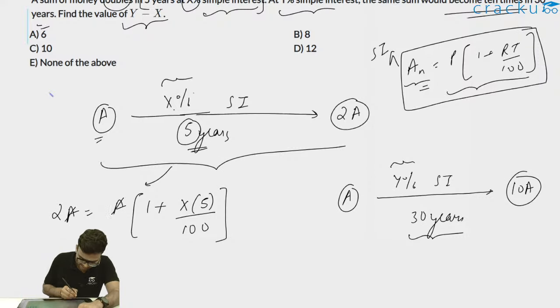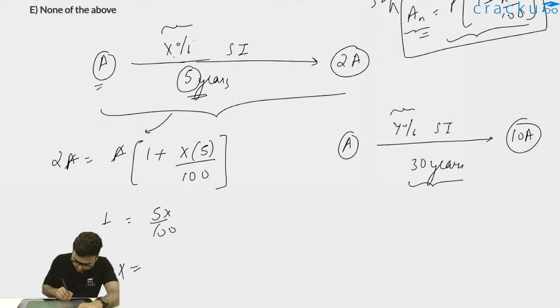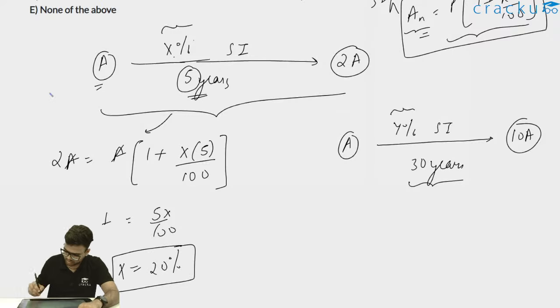Now this A and A will get cancelled, and 2 is equal to 1 plus 5x by 100, or I can write 1 is equal to 5x by 100. This 1 comes to the left hand side, and thus I can write x is equal to 20%. X is equal to 20%.